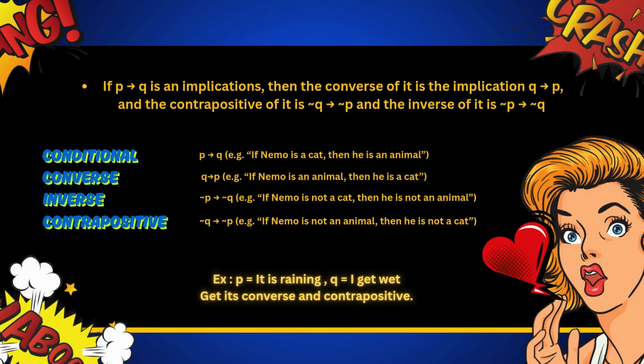From here, you can understand that P is cat, Q is animal. And if they have the not symbol, you should put the not in your text. So, you can see in the slide, for example, we give P is equal to it's raining, Q is equal to I get wet. So let's see the output.